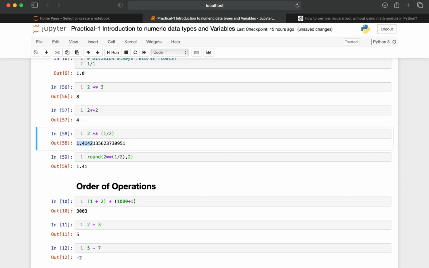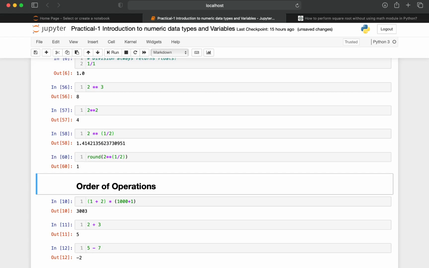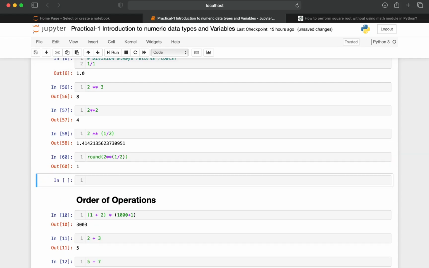So the round function is basically used to round to the nearest value. If we don't specify anything, then it is going to truncate the decimal part and return only the integer. So let us consider, instead of 1.414, if the value is 1.51, and we want to round it to the nearest value without specifying how many decimals we want to round it to, then what we do is